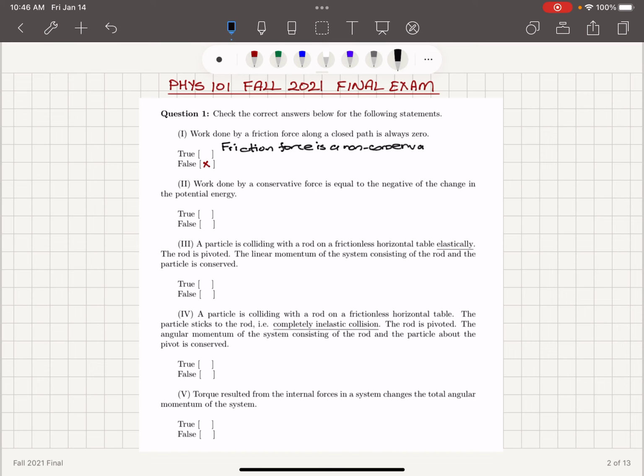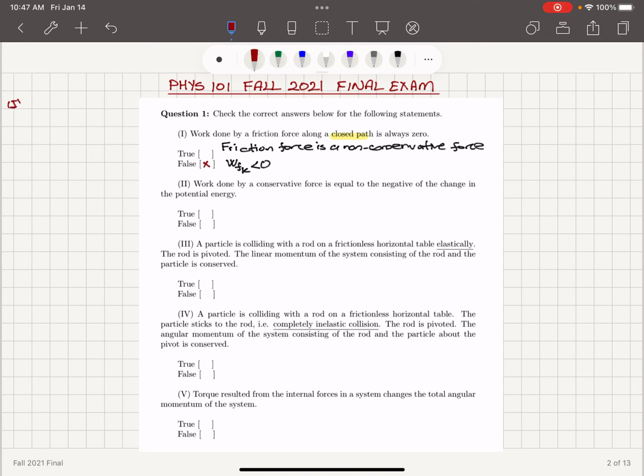Non-conservative force, and when we calculate work done by kinetic friction, we will always see that it is negative. It will be opposing the motion. Now this particular statement is referring to a closed path. So let me illustrate this for a circular path.